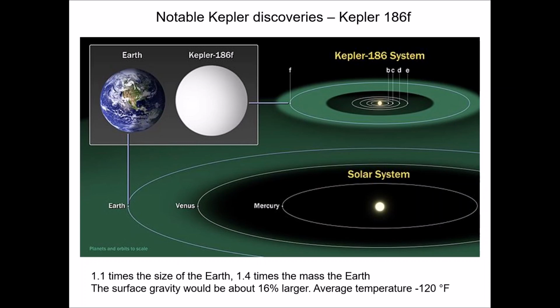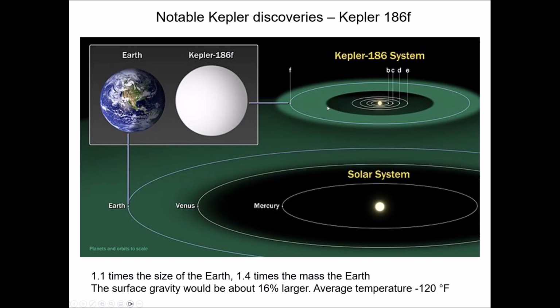Now, most of these planets were discovered very close in to the parent star. Kepler 186 is a star that is less massive than the sun, and the green shaded region that you see here is what's referred to as the Goldilocks zone, or the habitable zone.